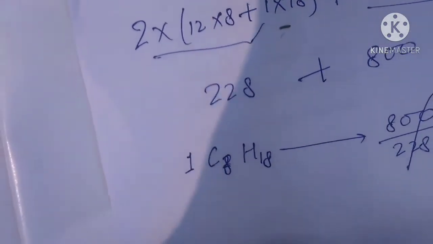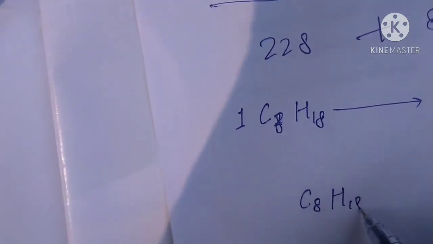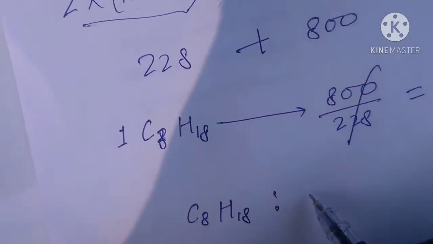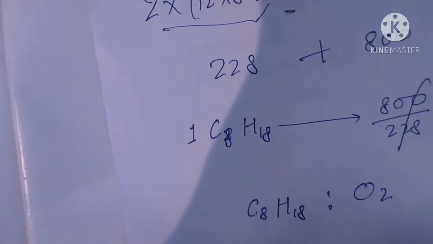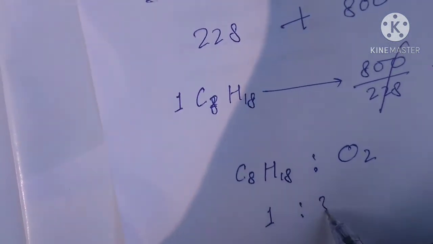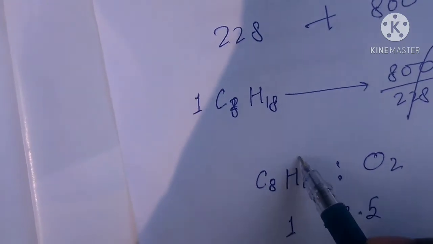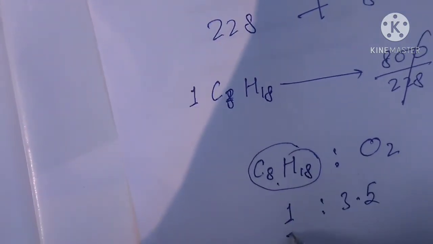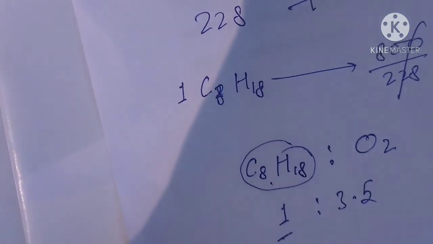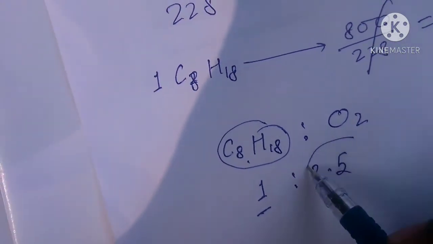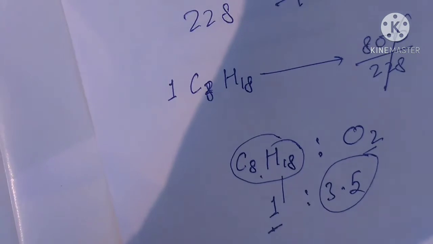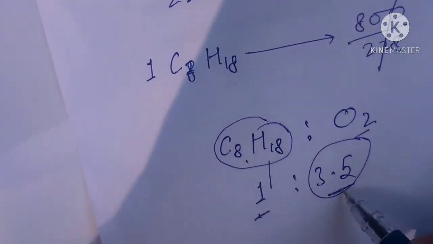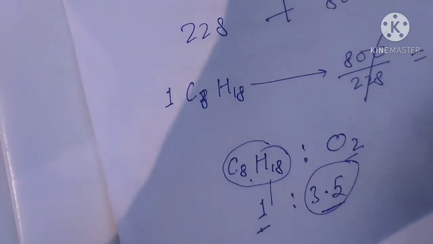What does this mean? This means if the ratio of octane is 1, the ratio of oxygen is 3.5. If one part octane is taken, then for complete combustion we need 3.5 parts oxygen.